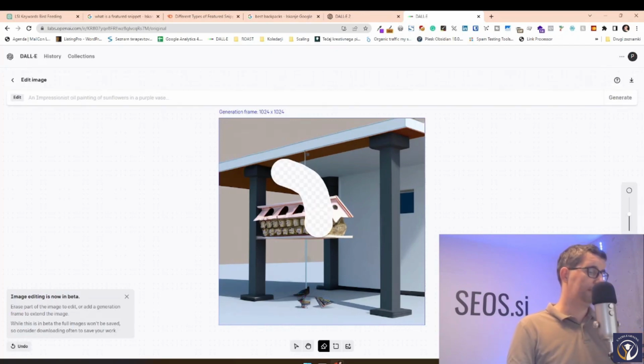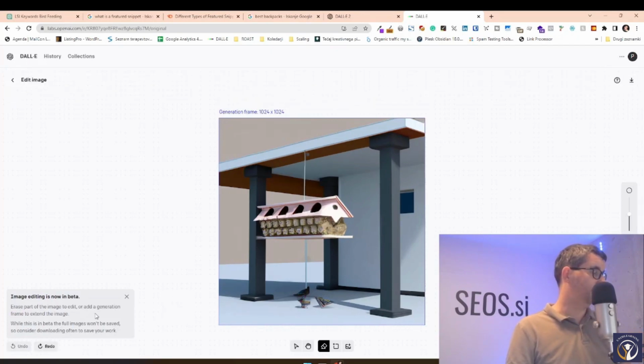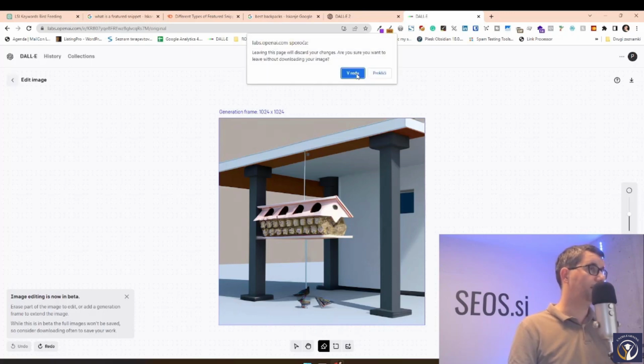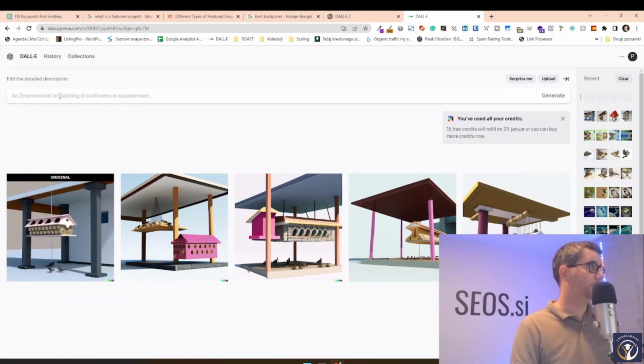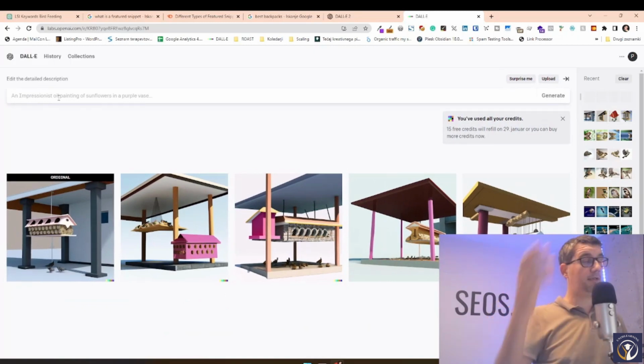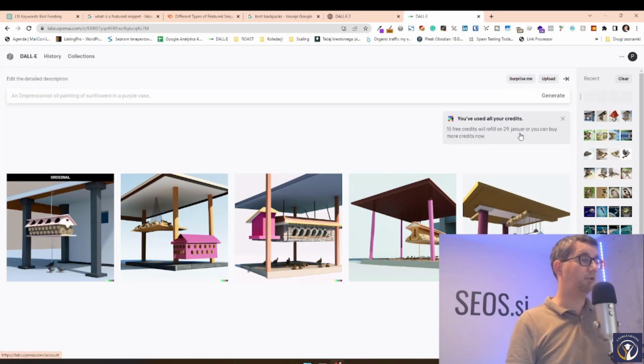We can always edit the image. This is something that is in beta. We can crop the image or create a frame or whatever. It's not really that important. What is important is that we can go and change the query that we gave to the AI in the same way that we've done that before, right? And you can see you get 15 free credits that refill every month.